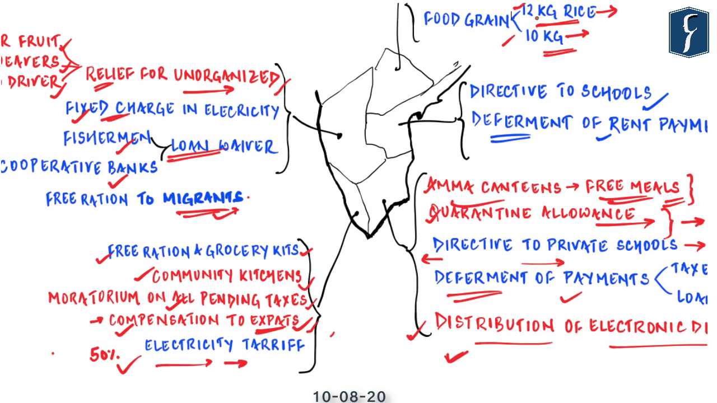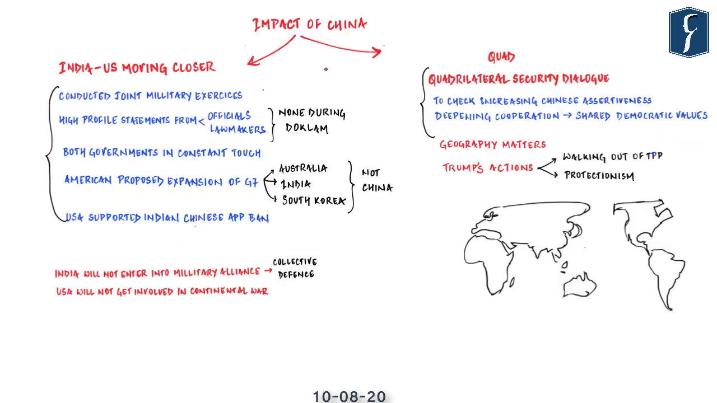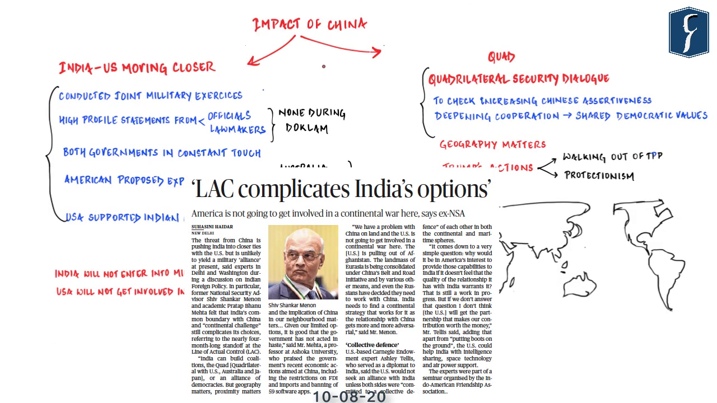So these are the steps which you can mention wherever you have to talk about various kinds of innovative steps taken by state governments in order to meet the challenges posed by the COVID-19 pandemic. This article, "LAC Complicates India's Options", appears on page number 10.